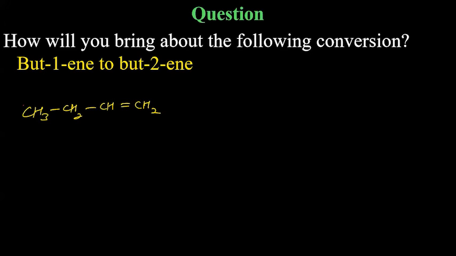You have to convert it to but-2-yne, means CH3, C triple bond C, CH3. It means you have to shift the bond from here to here. And the best way to do it is to break this bond in such a way that you introduce halogen here and hydrogen here.